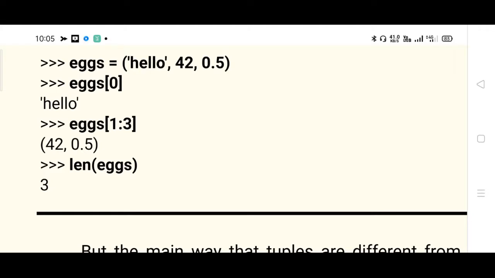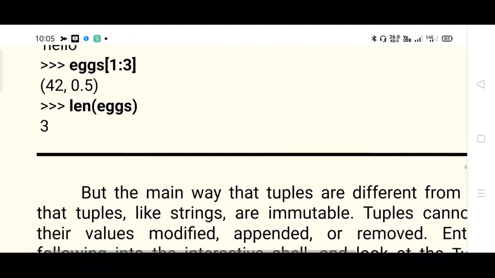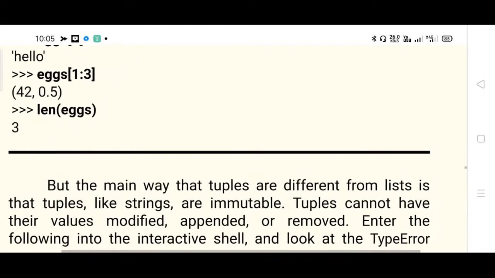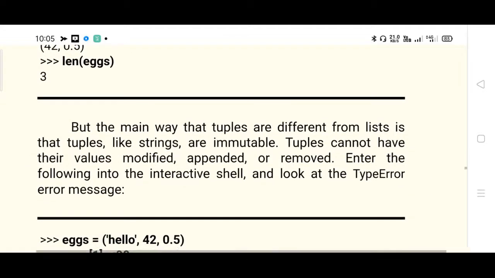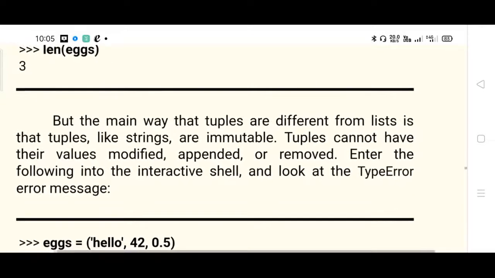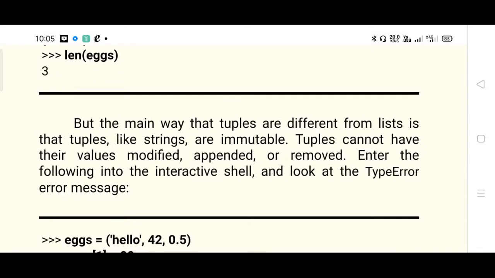Even you can use the length function, length of eggs, it will give you the count of how many elements are present in this tuple. It's not a list, please remember, 3 values are available in this tuple. The main way that tuples are different from lists is that tuples, like strings, are immutable, whereas list is mutable.